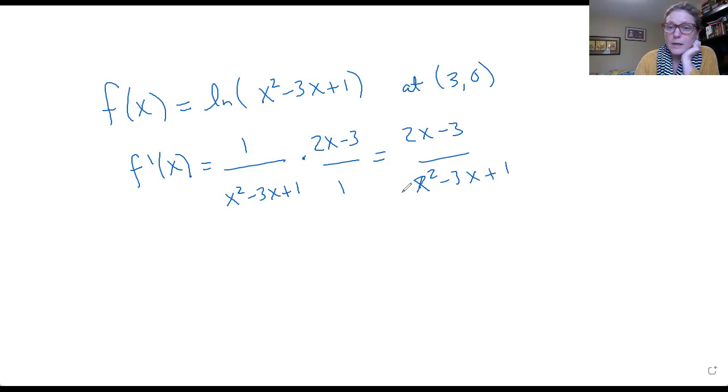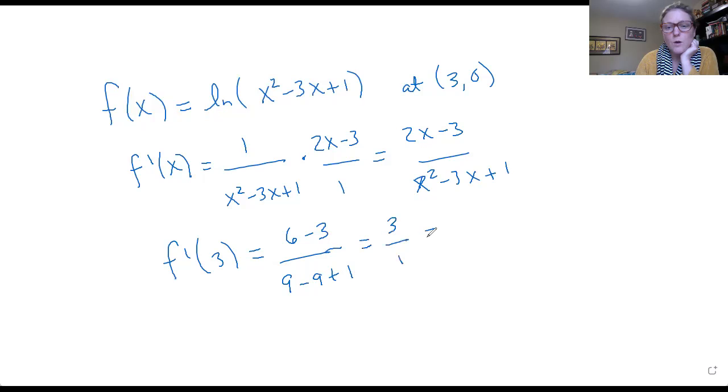Now I'm ready to find the slope at this point. So I need to find the derivative at 3. Well, 2 times 3 is 6, so I have 6 minus 3. In the denominator, I have 3 squared, that's 9, I have minus 3 times 3, that's a minus 9, plus 1. That is 3 over 1. I have a slope of 3. So my slope is 3.